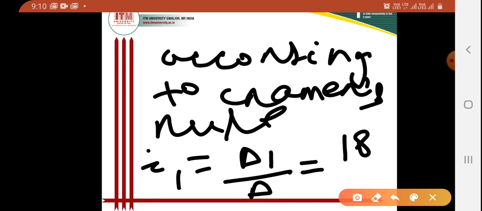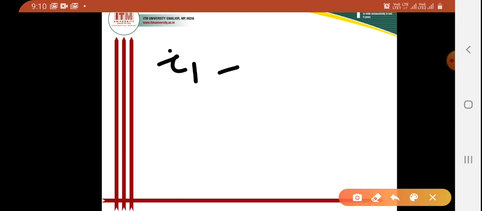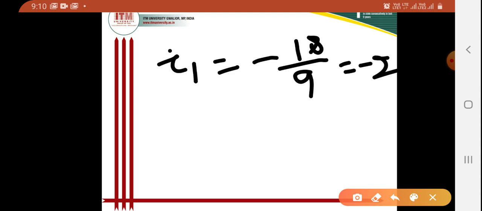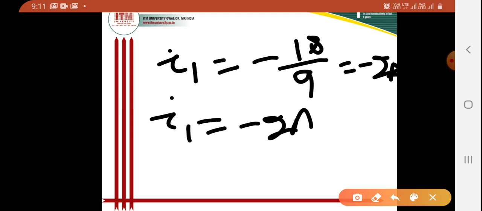That is 18, and the value of del we have calculated as minus 9. So our I1, which is the first unknown, is minus 18 by 9, that is minus 2. And obviously, as I1 is an unknown current quantity, the unit is ampere. So I can write I1 as minus 2 ampere.